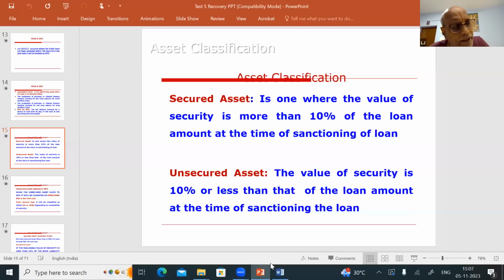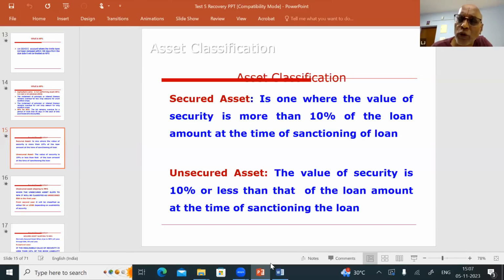Or you take 4-lane road laying. When you take up 4-lane road laying, what security will you get? You will not get any security. Friends, for an infrastructure project, there will not be any security at all.